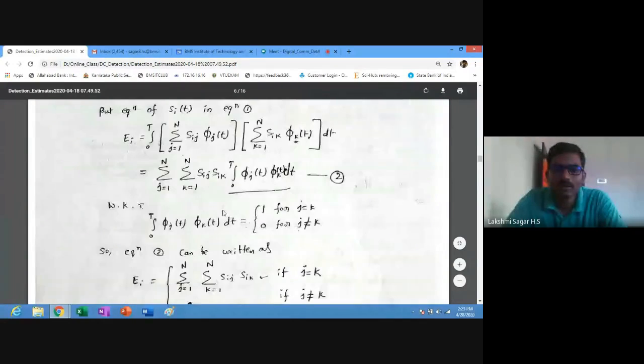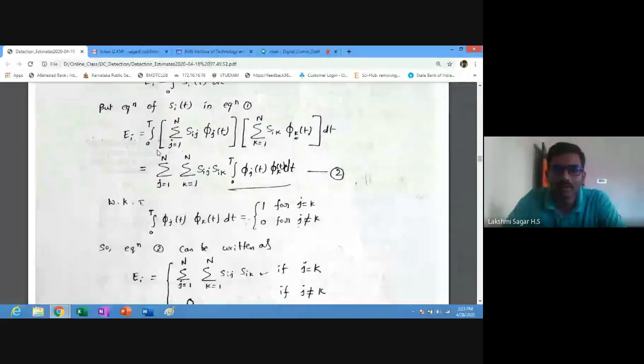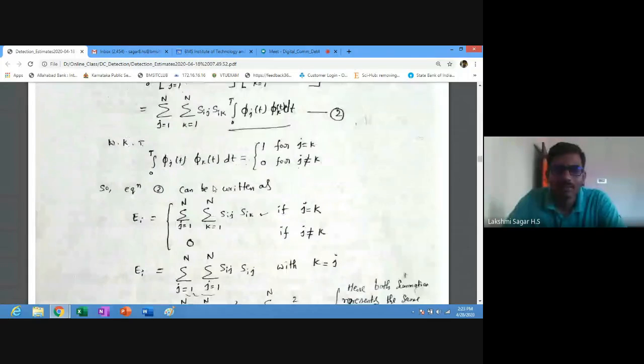Then you take the summation to the left-hand side and the integration to the right-hand side and do the arrangement. Next, we already know this equation from the Gram-Schmidt orthogonalization procedure. It is equal to 1 when j is equal to k, and it is 0 when j is not equal to k, when both are perpendicular to each other.